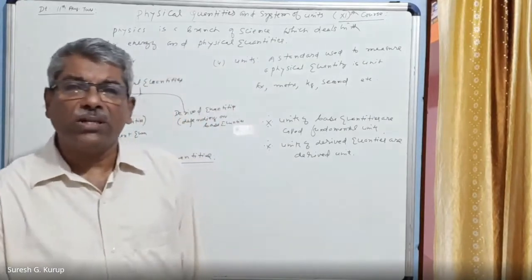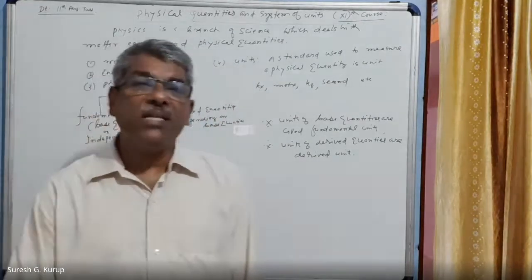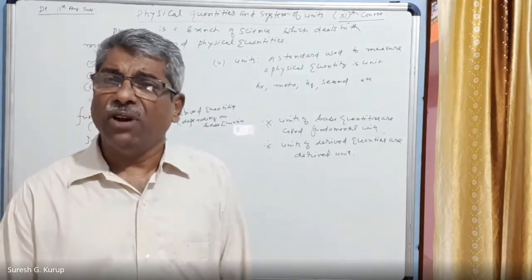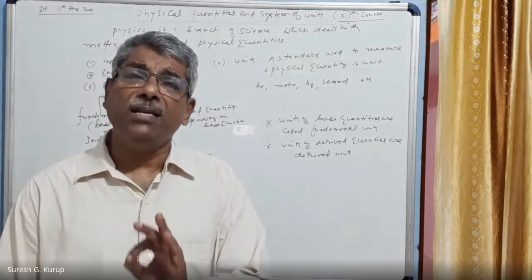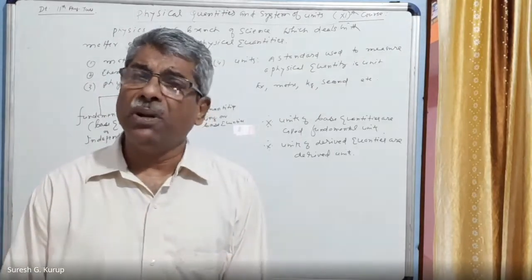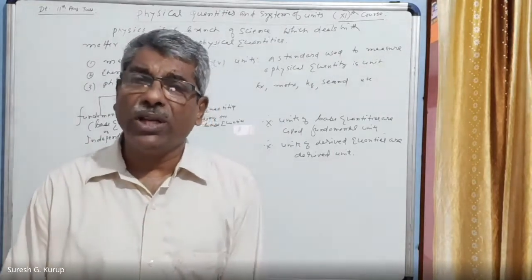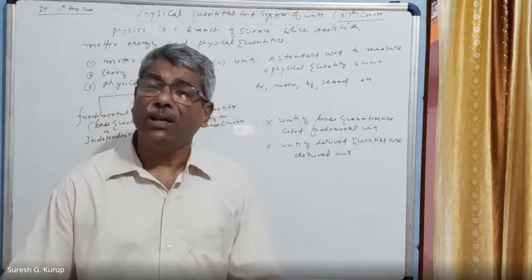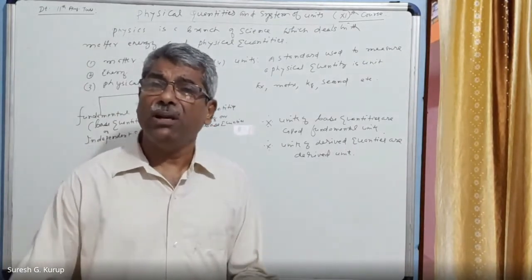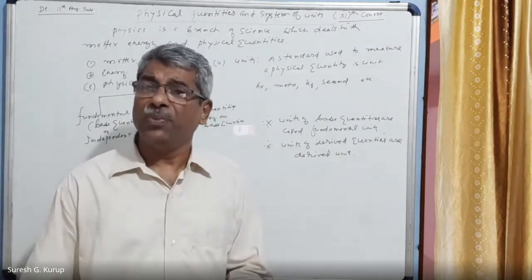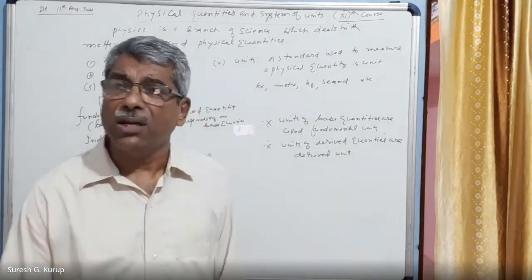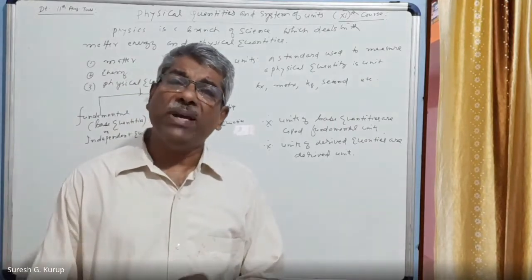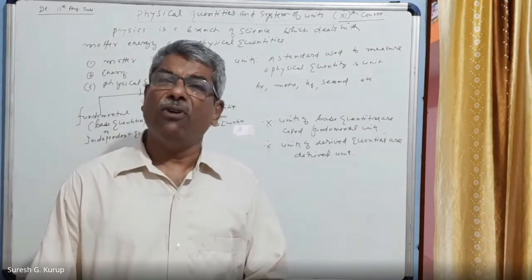There are two kinds of physical quantities. Base physical quantities are called fundamental quantities. Fundamental quantities are also called independent quantities. Independent quantity means they don't need the help of any other quantities to define them. To define length, mass, and time, they don't need any other external quantities. That is why they are called base quantities or fundamental quantities.